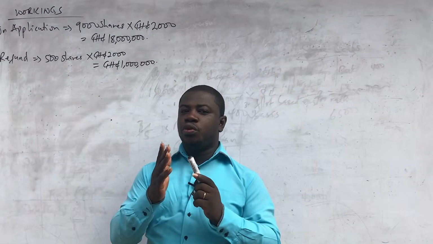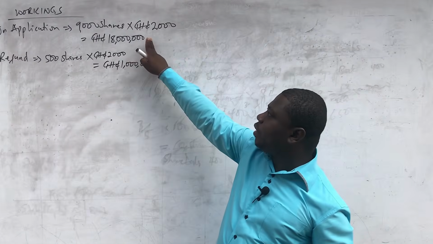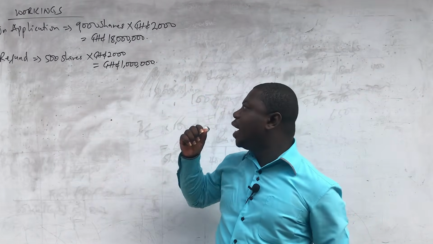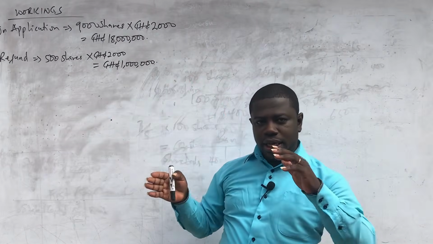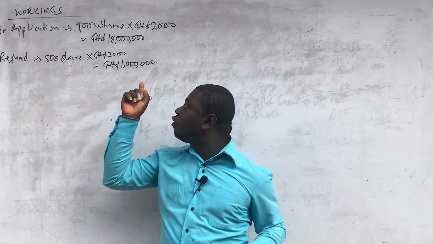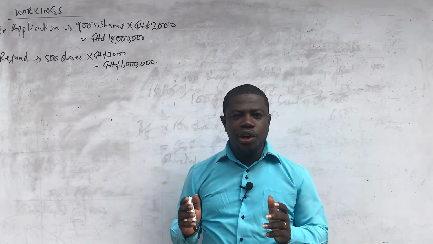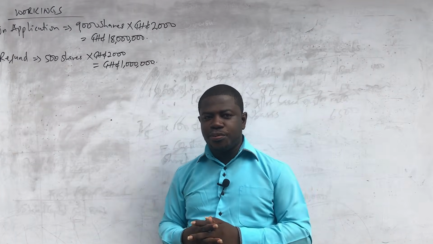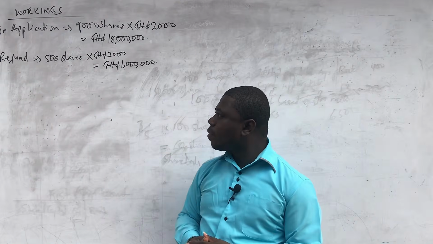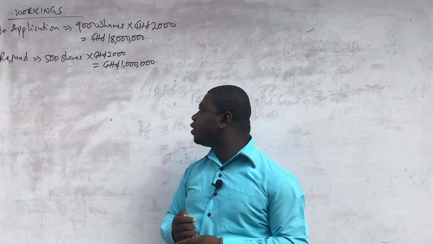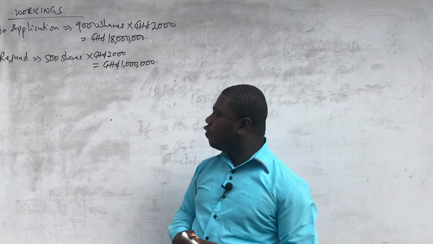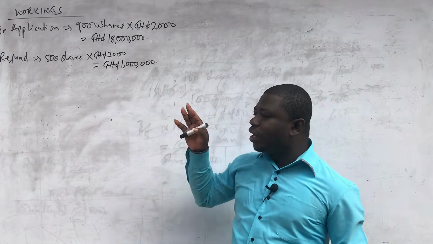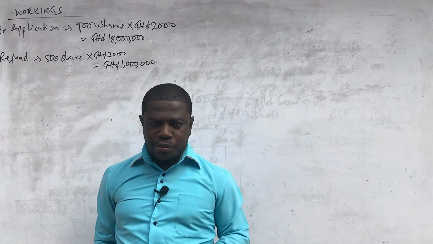And don't tell me you have to net it off. No. You took the application money before the date of allotment and you decided to reject. Therefore, you have to show both in the accounts. You don't have to net it off and go and write only 17 million. We don't do that. This is accounting, and we need transparency in the accounts. Okay, so refund will be done for 500 shares. Now, that is not an issue. It is the allotment that is usually the problem for students.